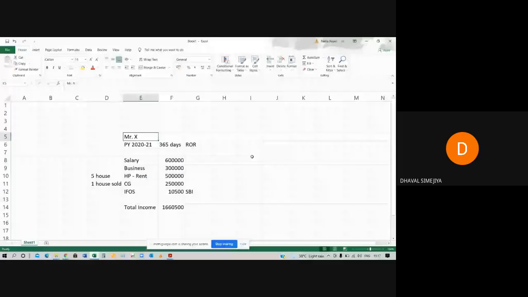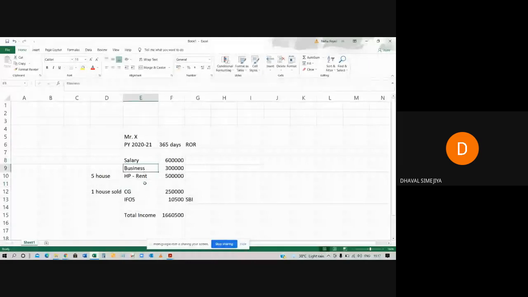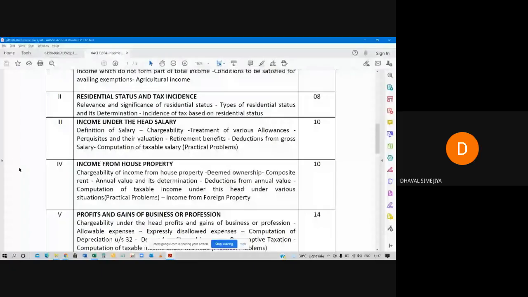Each head of income is your separate module. Salary, number 4 is income from house property, and then business and profession.